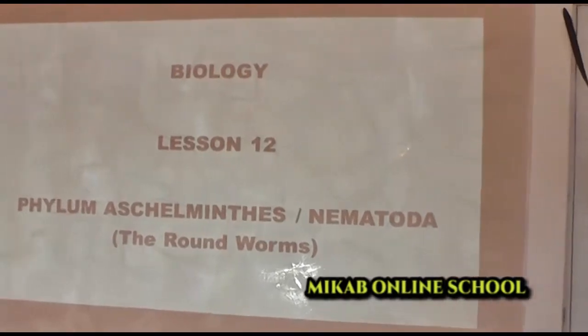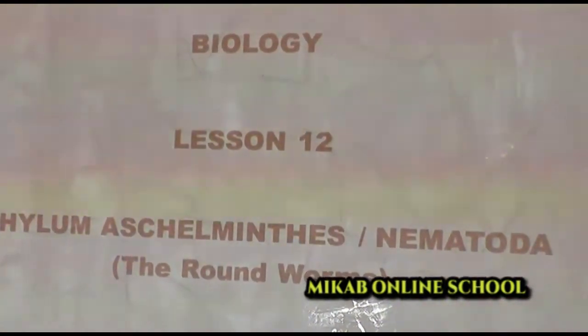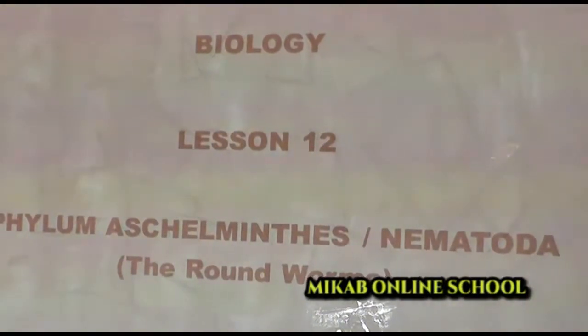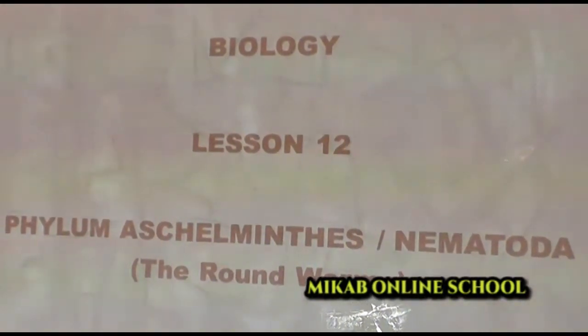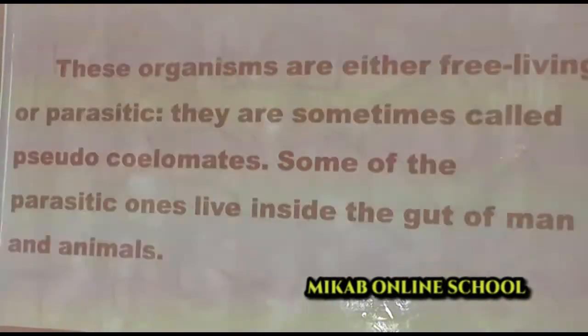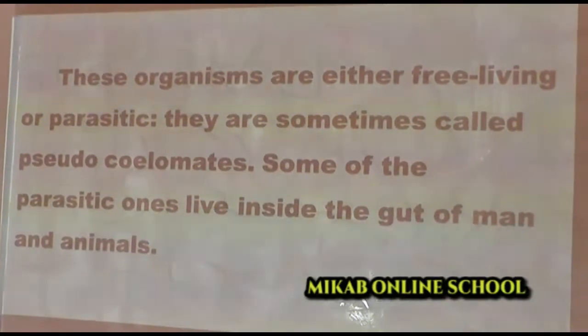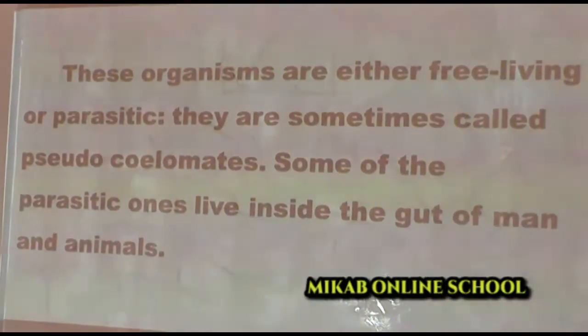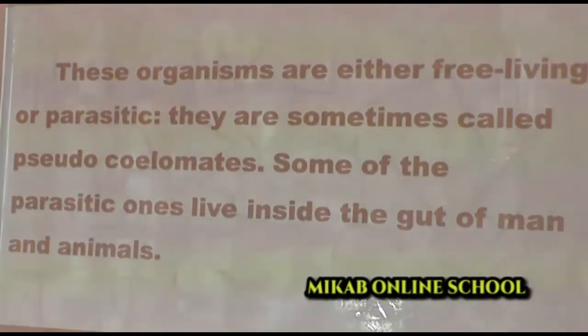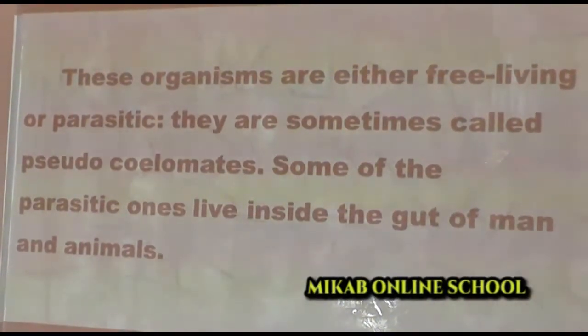You can also call it Aschelminthes if you like, but it is Nematoda. And the group of organisms we have in this particular phylum are generally referred to as the roundworms. What can we say about the nature and identity of this group of organisms? Well, these organisms are either parasitic in nature or they may be free living.